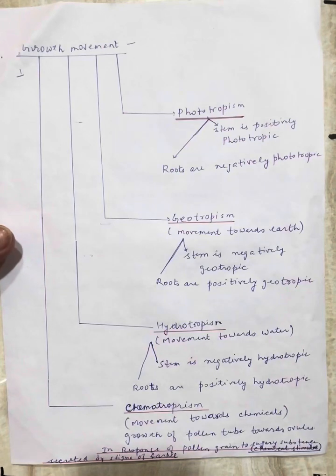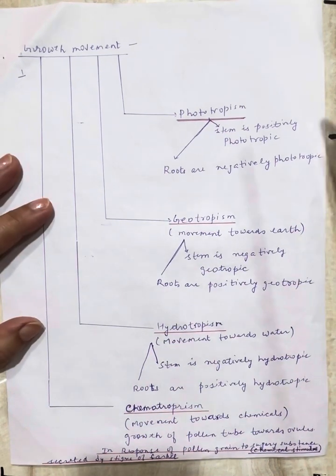Next is growth movement, and how it is controlled by different tropisms.